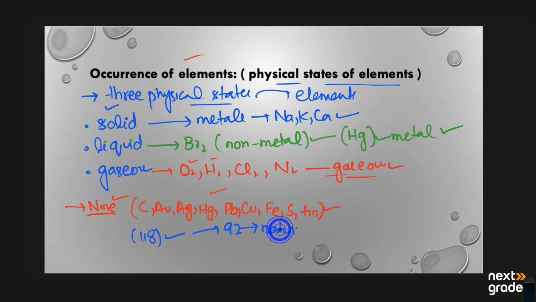They are found in nature, so they are known as naturally occurring elements, and all the others are artificially prepared, so we may call them synthetic elements. This is the simple occurrence of the elements: their main state and how many elements have been found so far. So there are 118 elements.